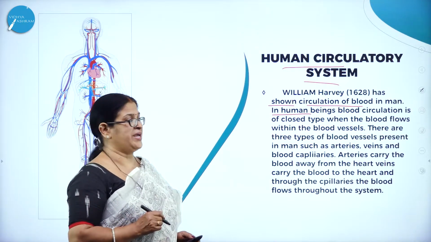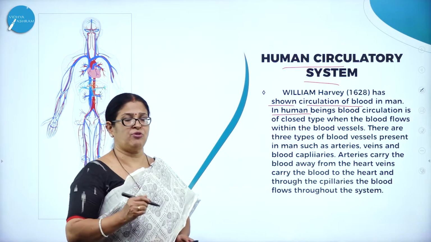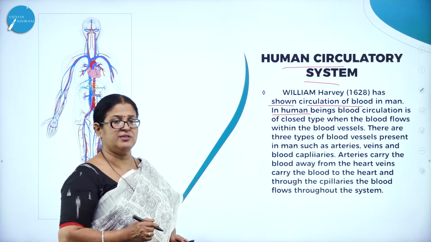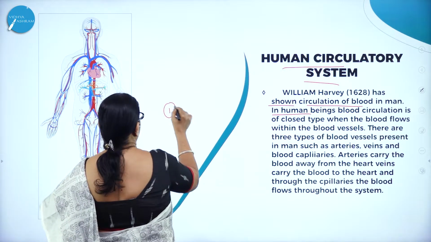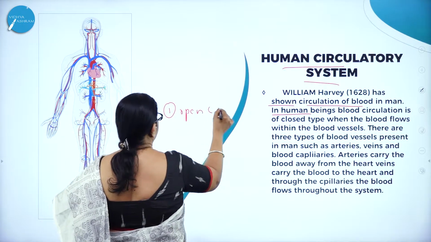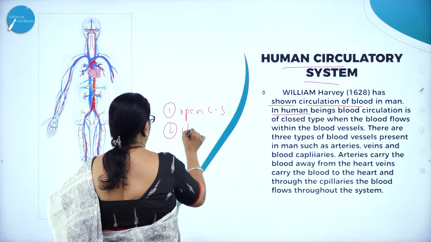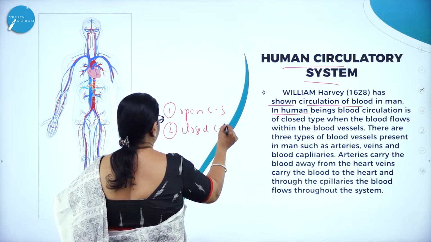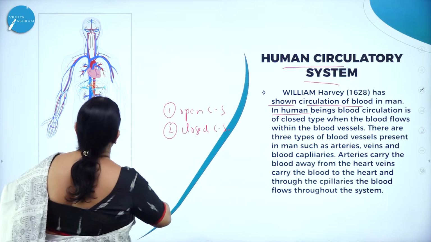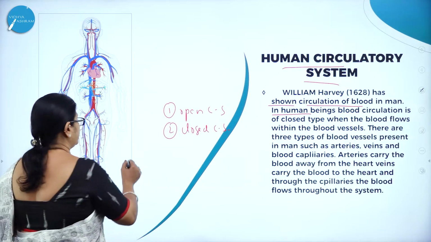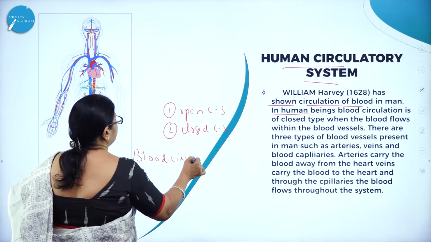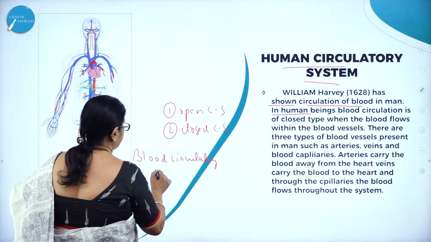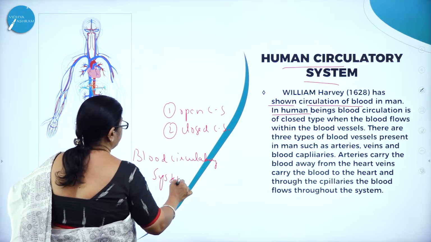And in human beings, I think all of you know, as we have already studied in the previous classes, there are two types of circulatory system. One is called the open circulatory system and the second one is called the closed circulatory system. Here you can see the beautiful picture of the blood circulatory system in human.